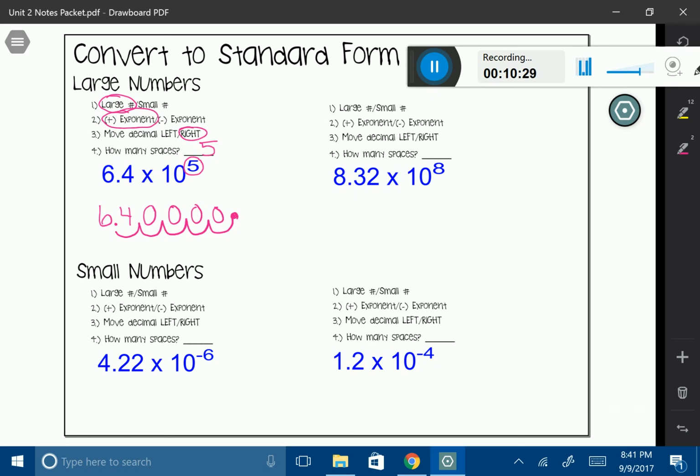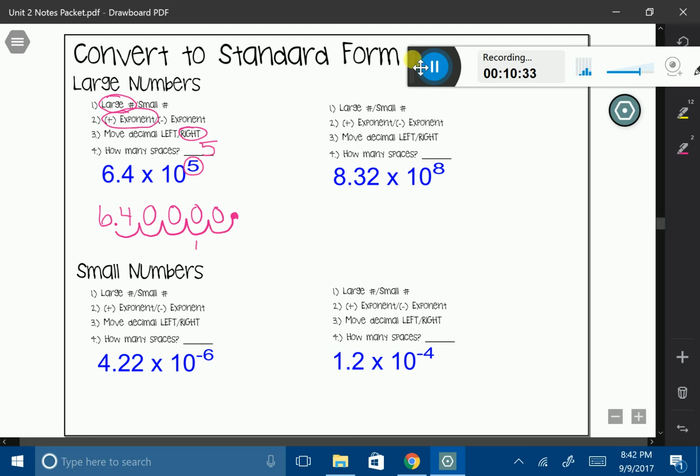It's a number that you would put a price tag on. So my final number is going to look like this. And instead of putting a decimal at the end, I'm going to consider putting commas. So this is going to be my standard form of my number that I was given.